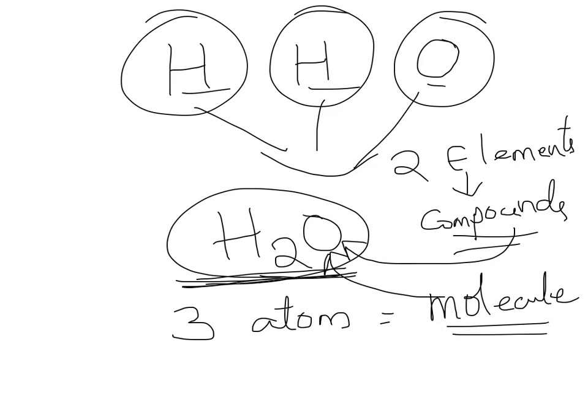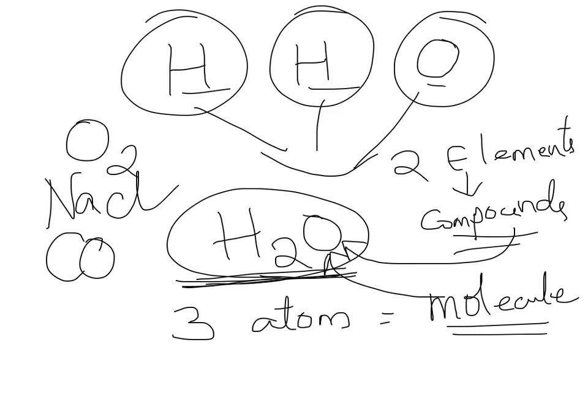If I give you a bunch of substances, say oxygen, sodium chloride, carbon dioxide, we should be able to classify them as atoms, molecules, compounds. If you look at this one, it is a molecule.